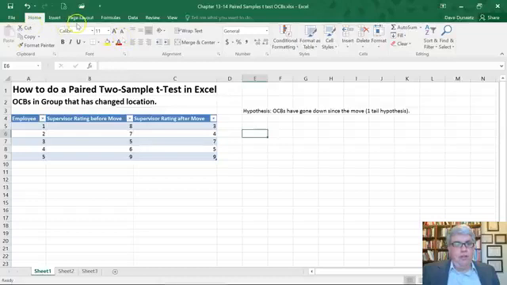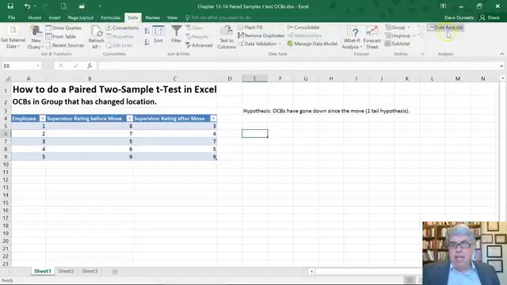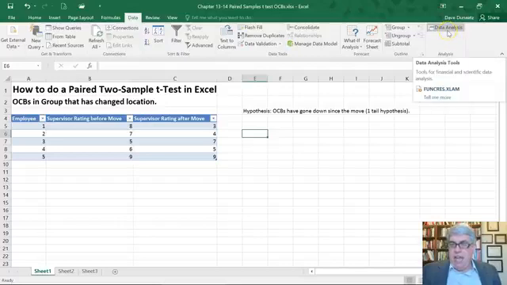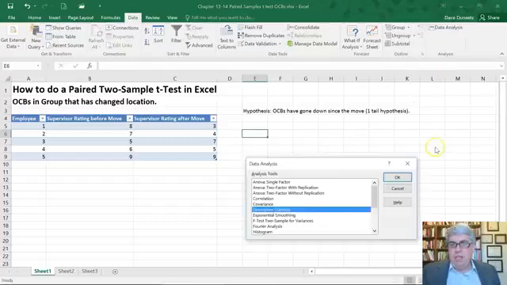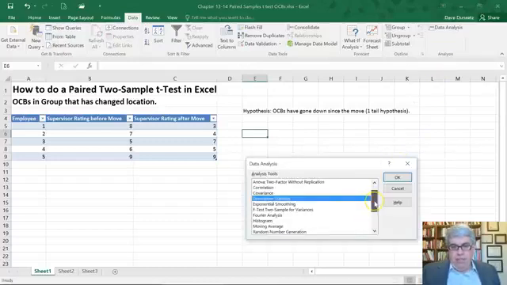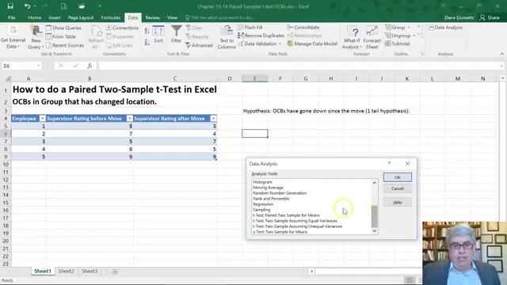So let's go to our data analysis tool. So we go to Data and Data Analysis, and that should be installed. And you can watch the video on how to install the Data Analysis tool pack if you don't have it installed yet. It's free. It comes with Excel. Press that, and we are going to go to the t-test, the paired two samples for means.